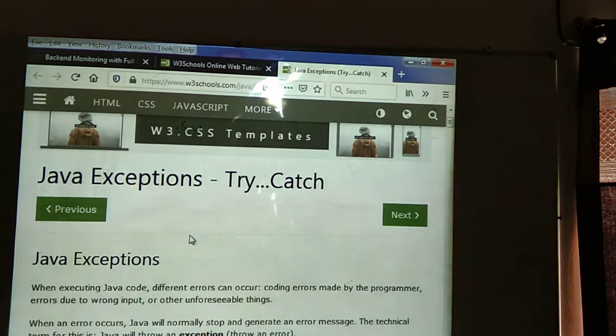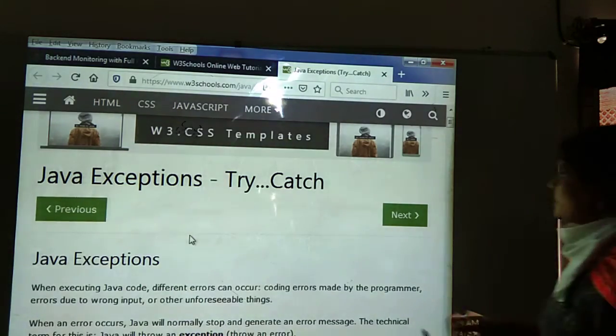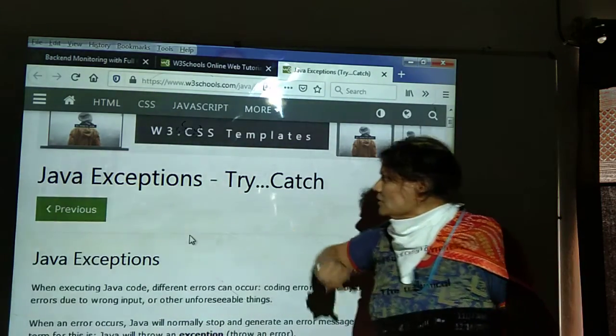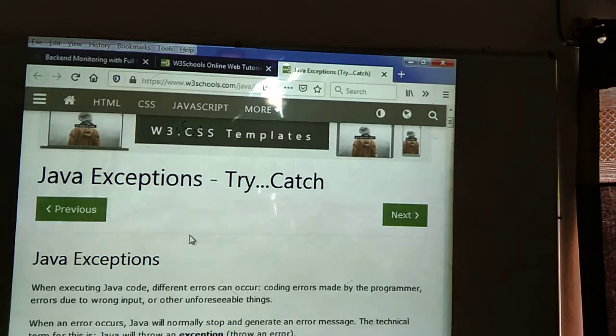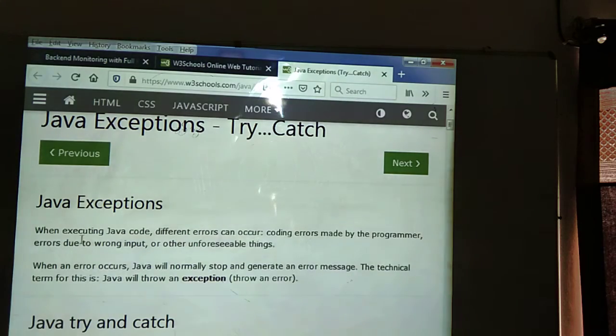Exception is not a condition. We only want to continue the execution of the program without interruption. For that purpose only we use Java exceptions. Java exceptions, how to write? We use try and catch statements. When executing Java code, different errors can occur.